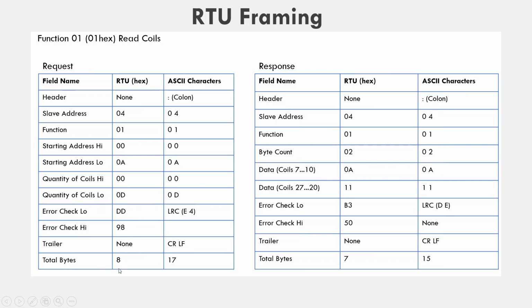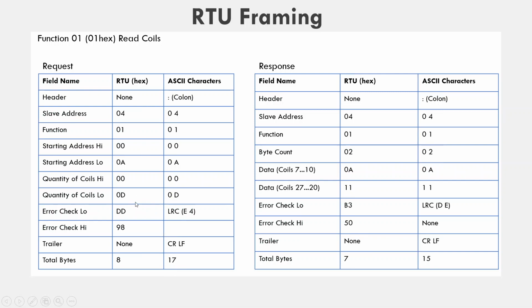The total is 8 bytes. If we are talking about ASCII in this mode, then the header is the colon. Slave address is ASCII code 0 and ASCII code for 4. Other things remain the same, and here in case of ASCII characters, the request becomes 17 bytes.